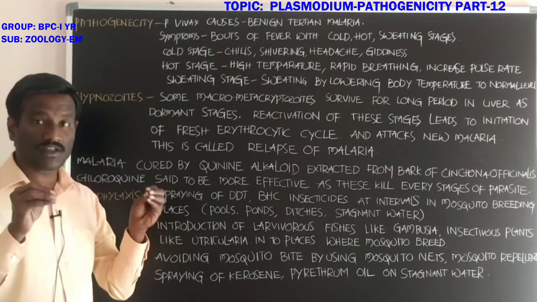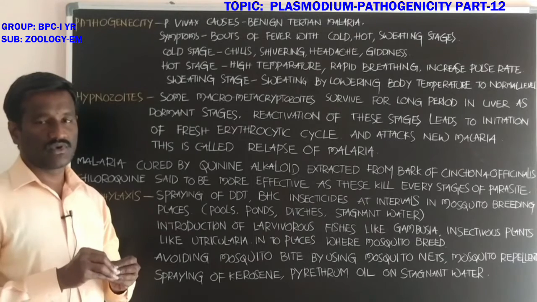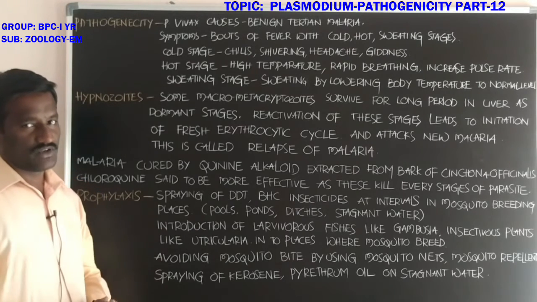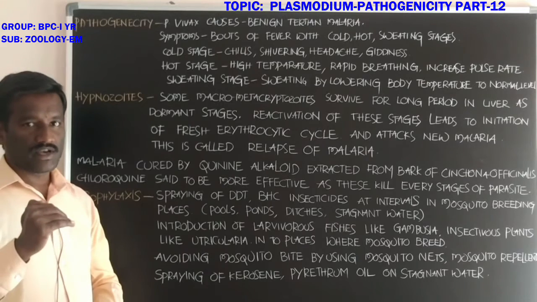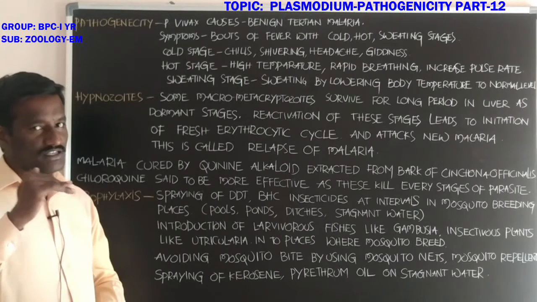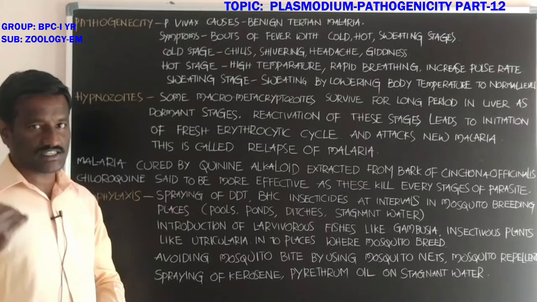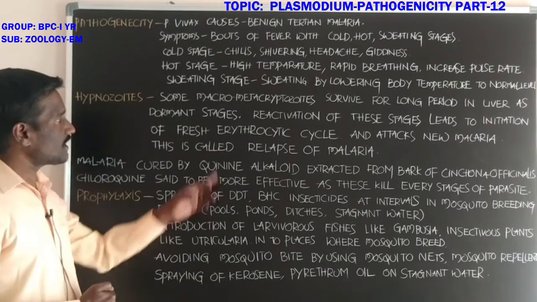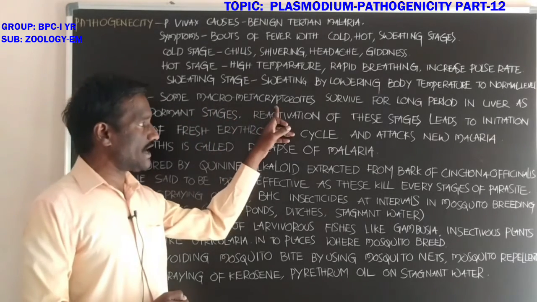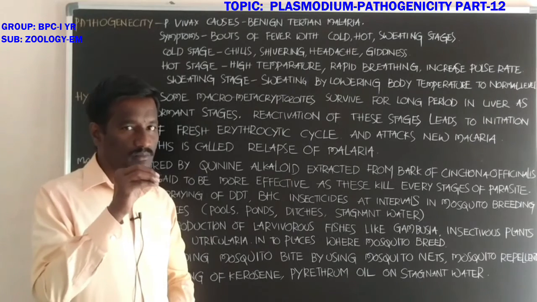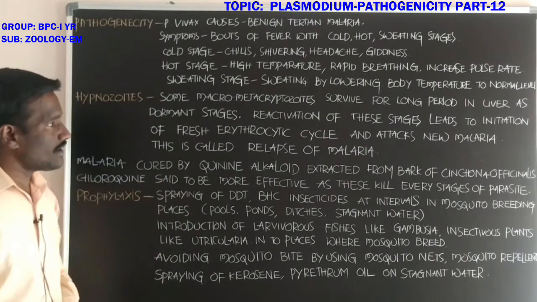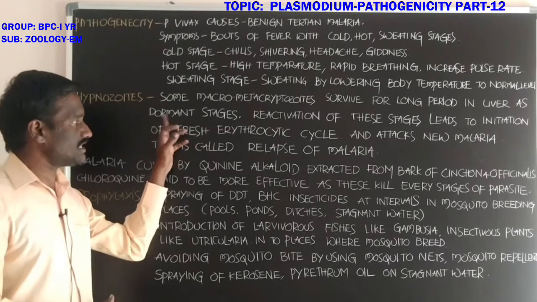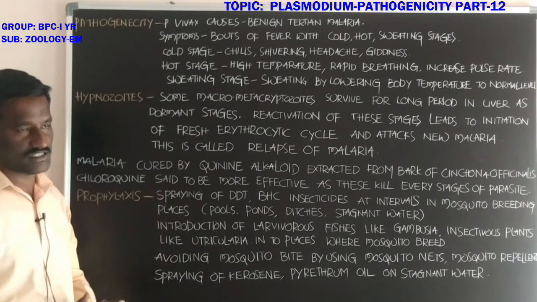They do not enter into the erythrocytic cycle. They survive as dormant, resting stages in the liver cells.